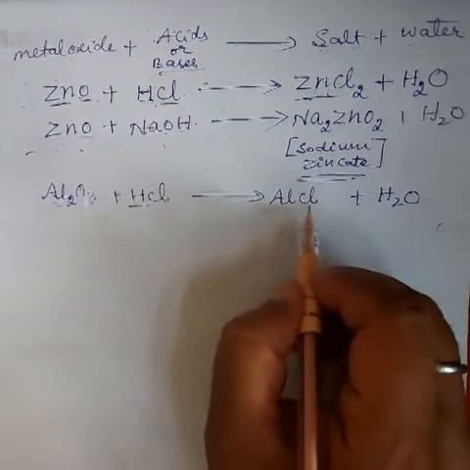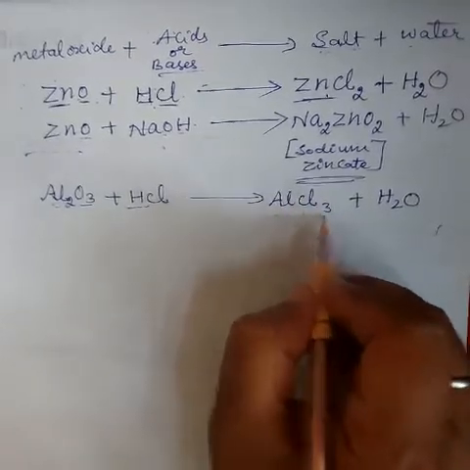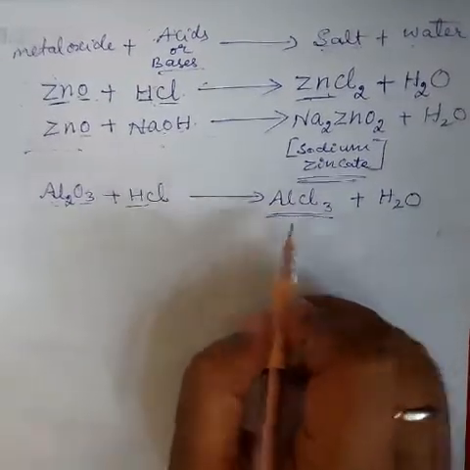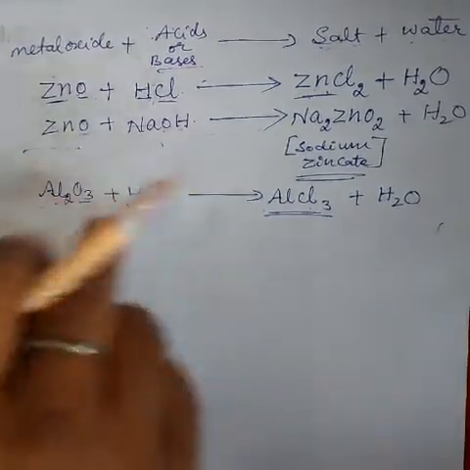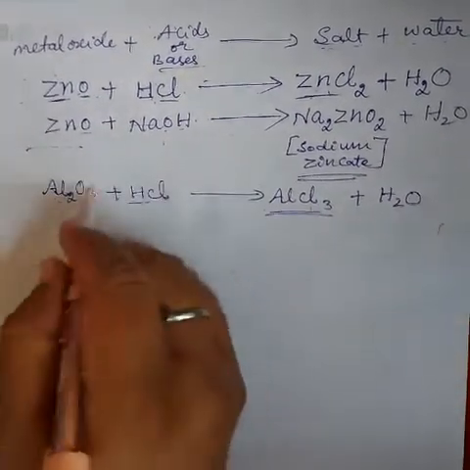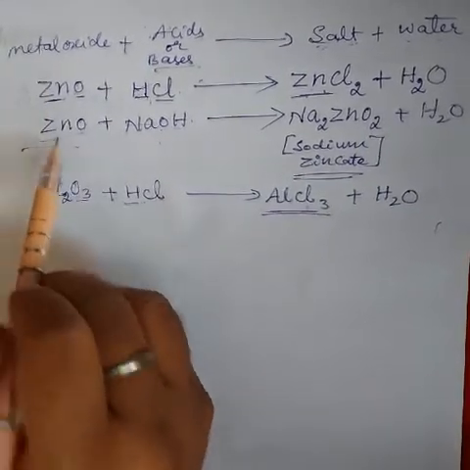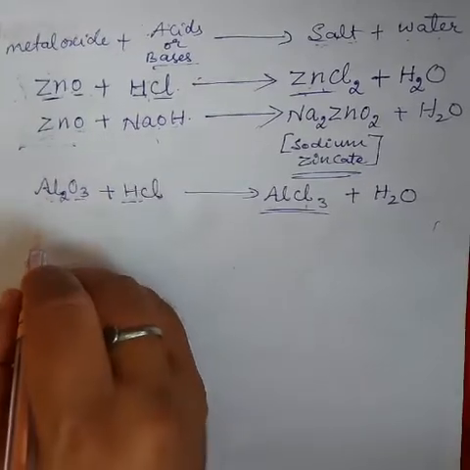The chlorine valency is 1, aluminum valency is 3, crisscross, AlCl3. This product is aluminum chloride. Again you show one more reaction with base, otherwise they will deduct marks. Both reactions must be shown for the same metallic oxide, whether it is zinc oxide or aluminum oxide.